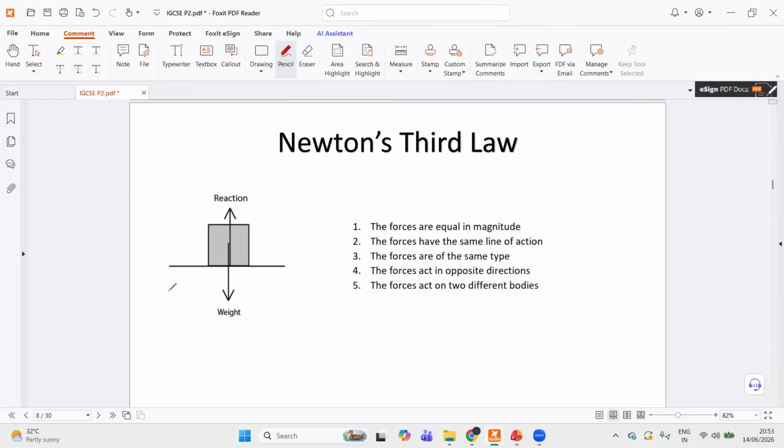But let's take a look at the scenario on the left. A block is resting on a surface. So the two forces acting on it are weight and reaction.